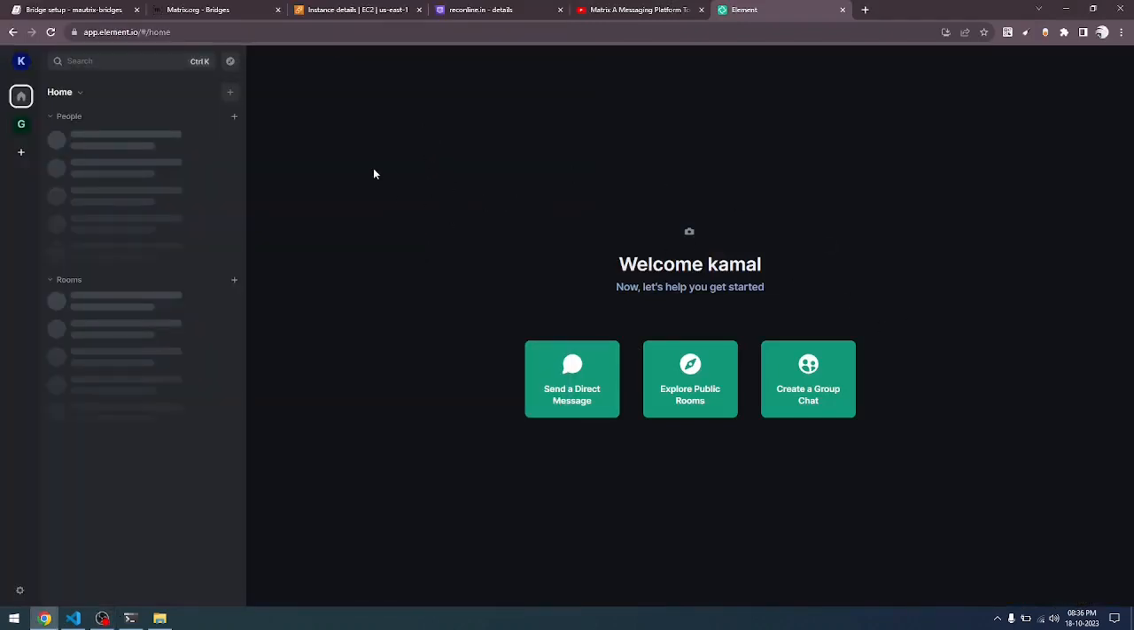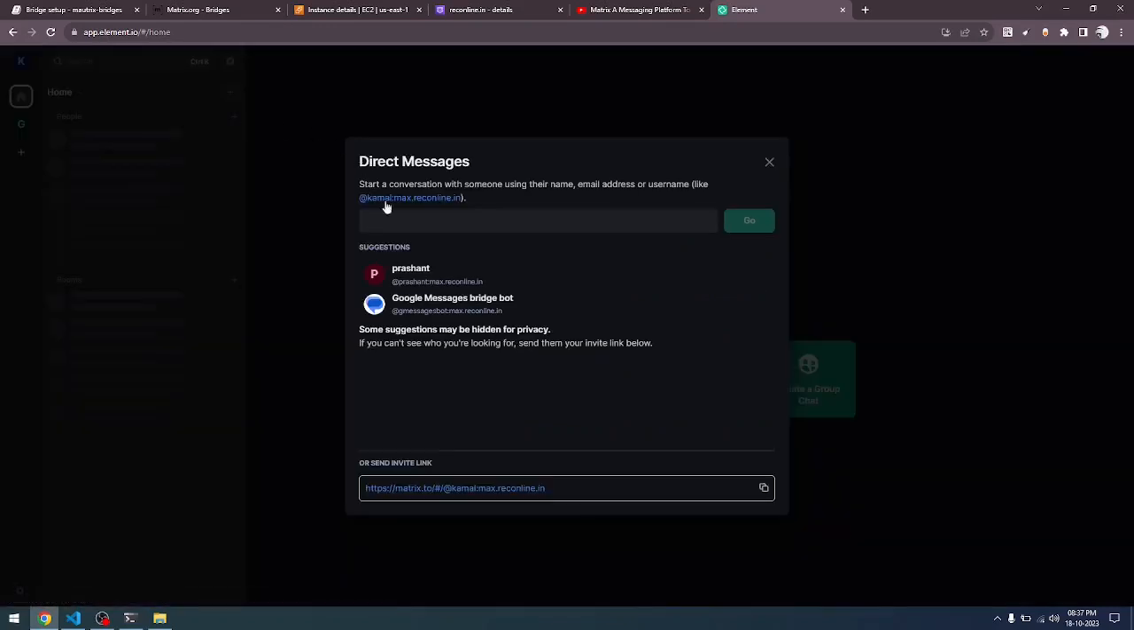So right now I am in element.io, where I have connected to my home server. If you come here, you can see that I am in max.recononline.in. This is the home server that I am using right now. And here I need to call the WhatsApp bot.